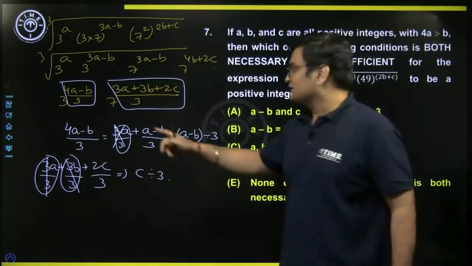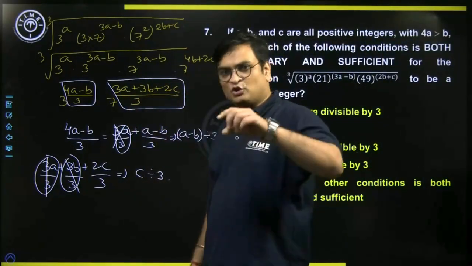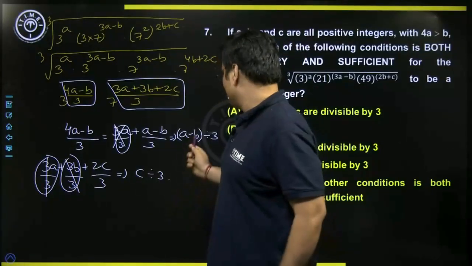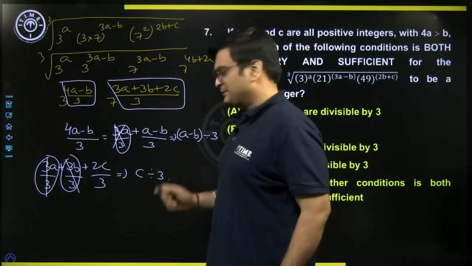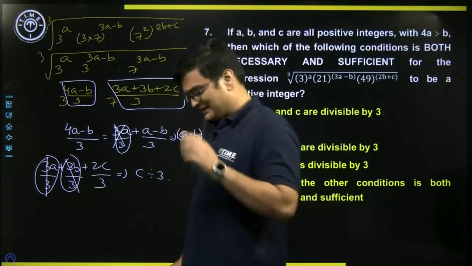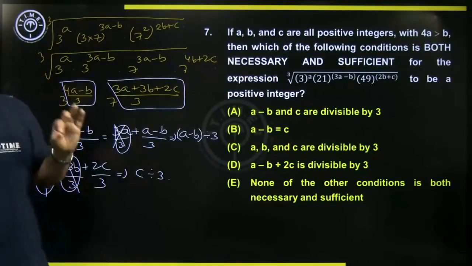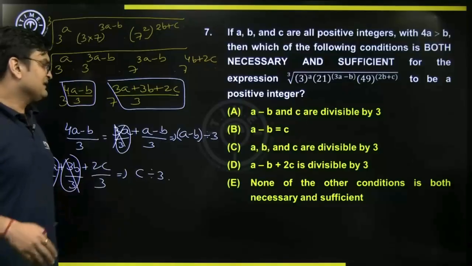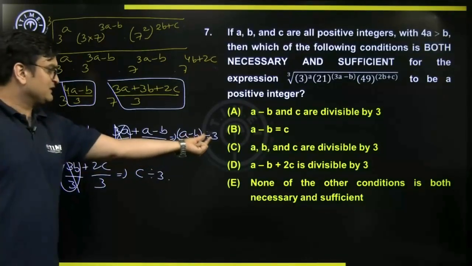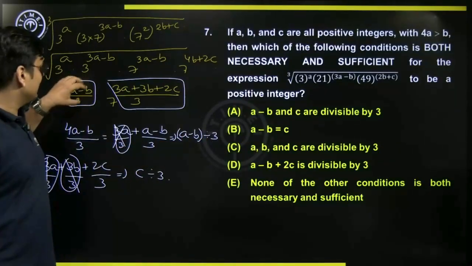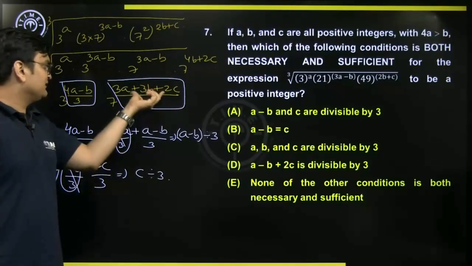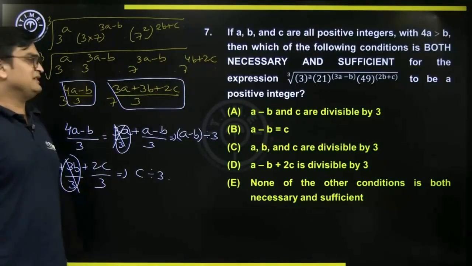So that means if you want this and this to be an integer, A minus B must be divisible by 3 and C must be divisible by 3. Now this is going to be our necessary and sufficient condition. If A minus B is divisible by 3, then this definitely is an integer. If C is divisible by 3, then also we can say this is going to be an integer.